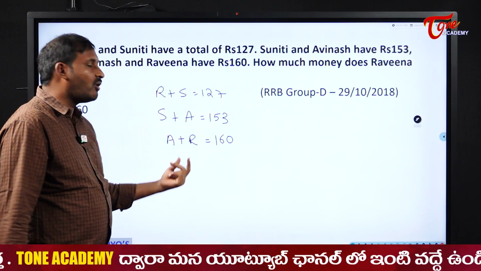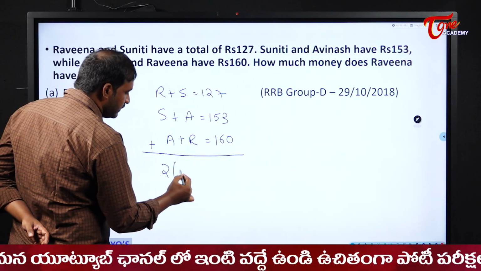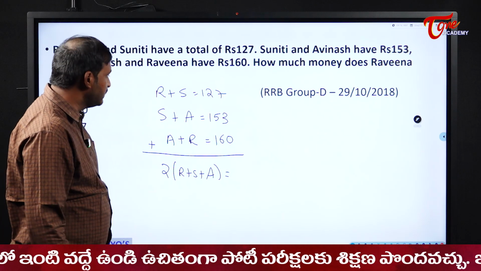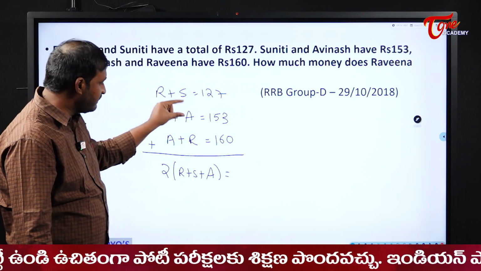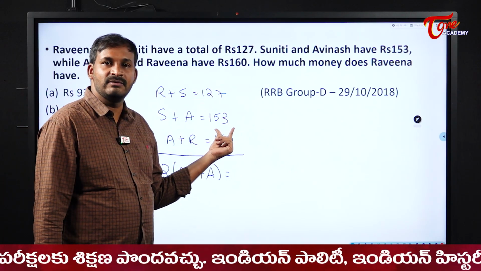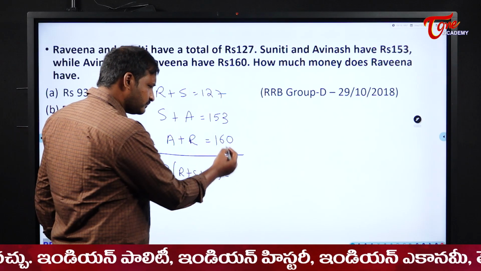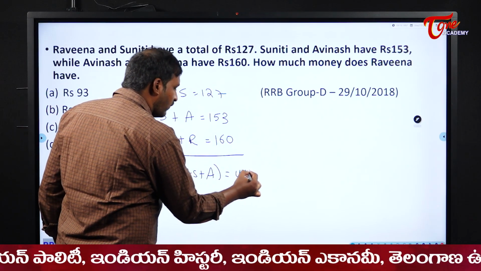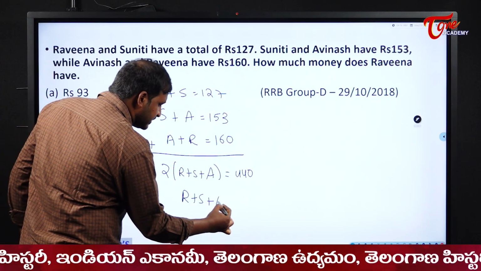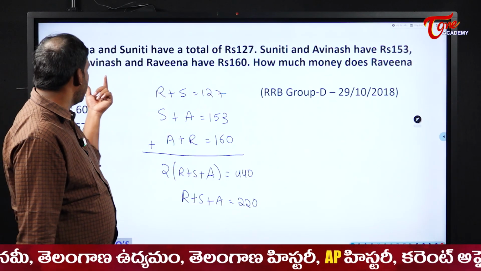Now students, if I add all these three, what will I get? 2 times of Ravina, Suniti and Avinash. Why? Because R was there 2 times, S was there 2 times, A was also there 2 times. Now 127 plus 153, it will become what? 280. 280 plus 160, what does it become? 440. So that means Ravina plus Suniti plus Avinash is equal to 220.